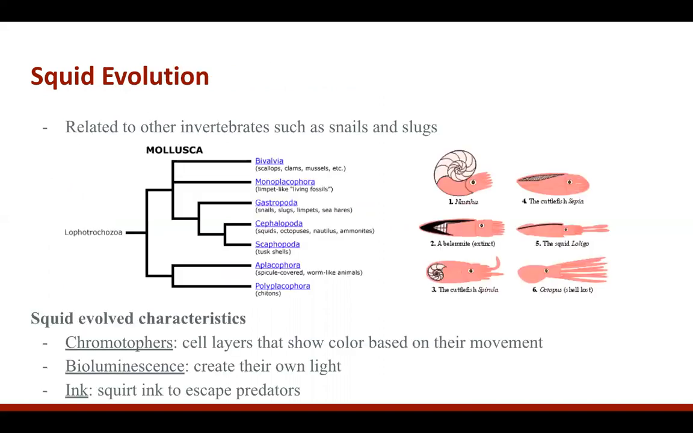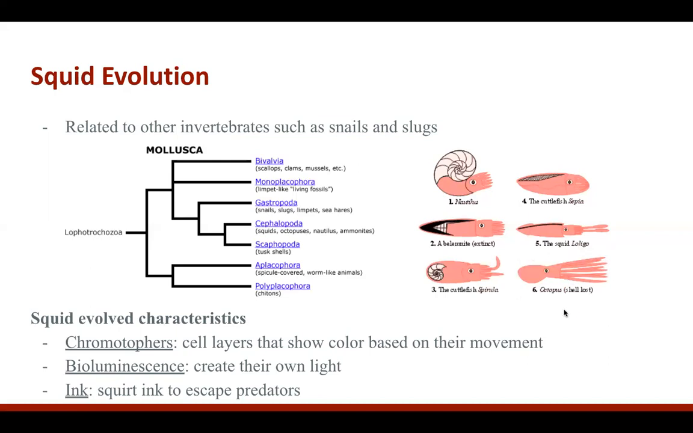Squid evolution. Since we've already mentioned that mollusks are the phylum the squid fall into, they're also related to other mollusks such as snails and slugs. But more specifically, in this mollusk subregion here, there's cephalopoda, which is where the squid fall into. And on the picture on the right, you'll see how they've lost their exoskeleton over time, starting from number 1 to number 5, which is what the squid actually looks like now. It's just this elongated invertebrate body. And number 6, of course, is their more adapted cousin, which is the octopus.